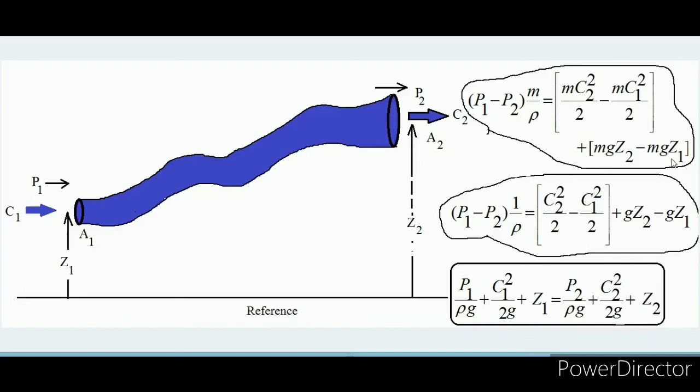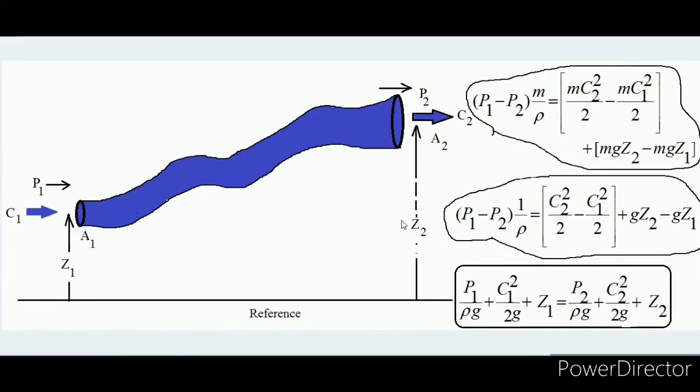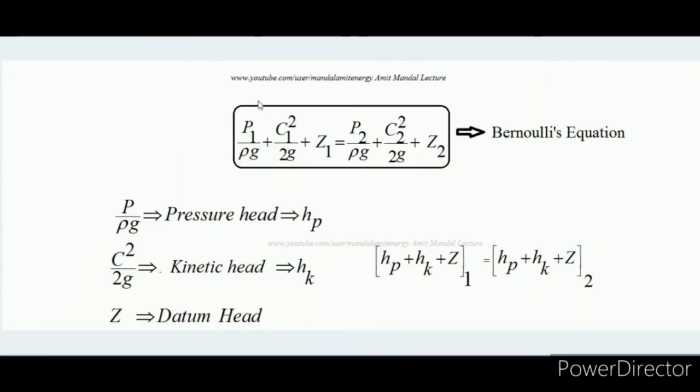Secondly, we can see over here that we are talking only in regard to mechanical energy. Here we are not accounting for the heat energy content and other types of energy content. So strictly speaking, Bernoulli's theorem is based on the law of conservation of mechanical energy, which means that one form of mechanical energy can be transformed into another form of mechanical energy. However, the magnitude of the energy remains constant. Now this is Bernoulli's equation: P1 by rho g plus c1 square by 2g plus z1 equals P2 by rho g plus c2 square by 2g plus z2.